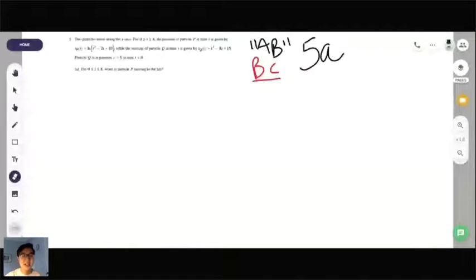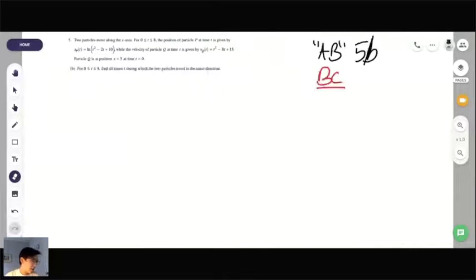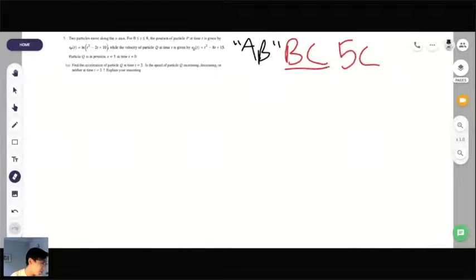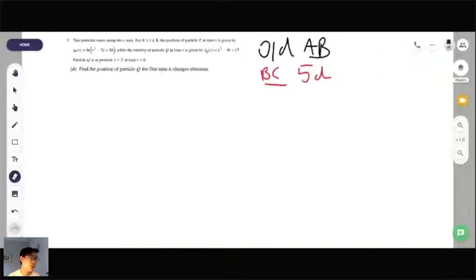It's velocity, acceleration, and position. So I actually don't think I have time to do all 4 parts of this BC question. So for the 2 BC people still here, I was just curious, do y'all want, I'll show you the different options, I guess, and we'll do 2 of them. So we have when the particle is moving to the left, find all times t during which the 2 particles travel in the same direction. So that's part B. Part C here is find the acceleration of particle Q, and then it asks if the speed is increasing, decreasing, or neither. And our last one is the position at the time it changes direction. So which part would y'all want to do? I see someone says part B. Okay.